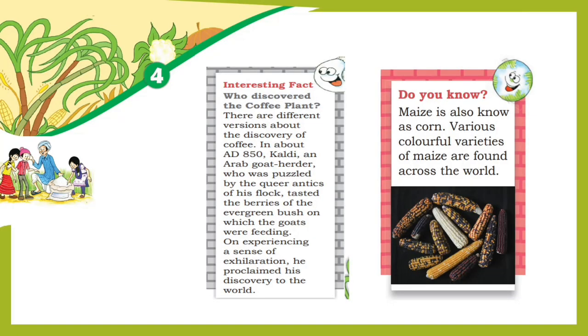Now, here is an interesting fact about the discovery of coffee. Coffee was discovered in 1850 by Kaldi, an Arab goat herder. And here is maize. Also, there are different varieties of maize.